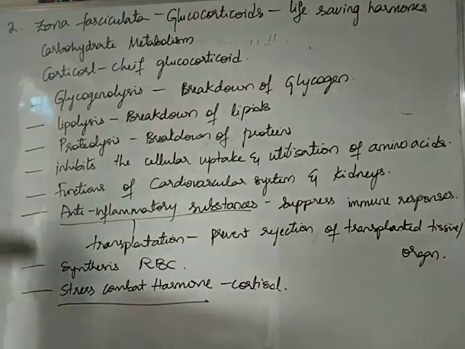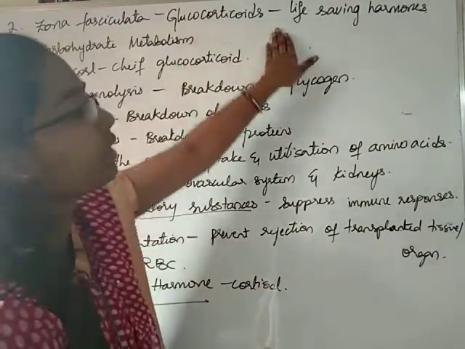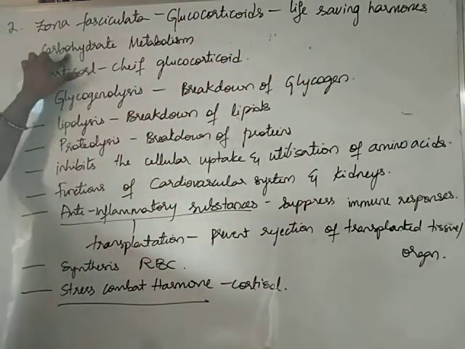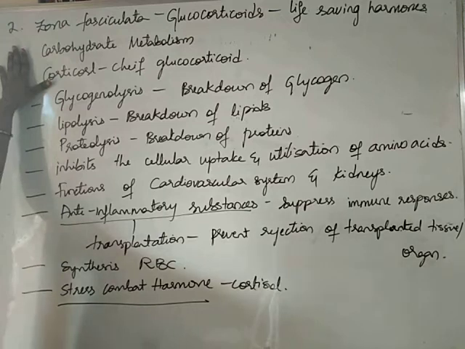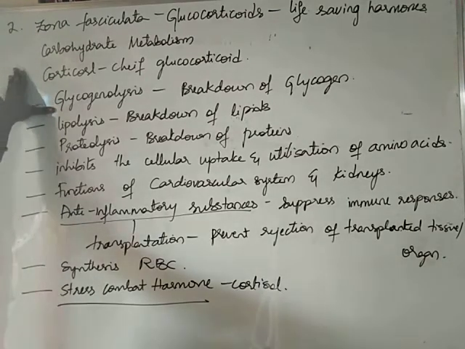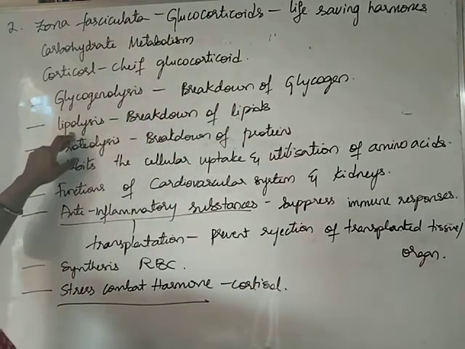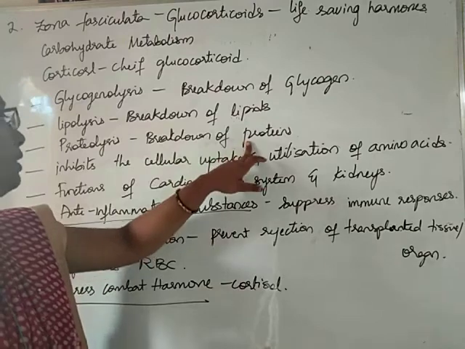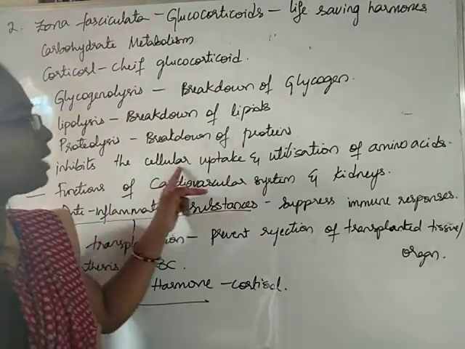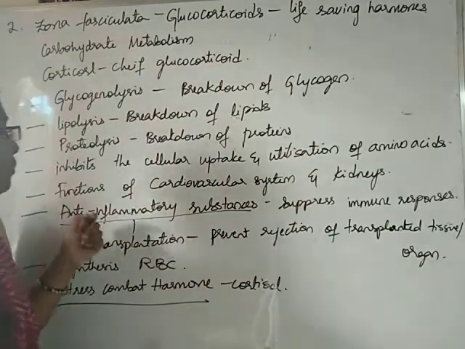Here students, we were revising regarding zona fasciculata. They are called glucocorticoids, life-saving hormones. They participate in carbohydrate metabolism. Cortisol is the chief glucocorticoid. It causes glycogenolysis, that means breakdown of glycogen. It causes lipolysis, breakdown of lipids, and proteolysis, breakdown of proteins. It also inhibits the cellular uptake and utilization of amino acids.